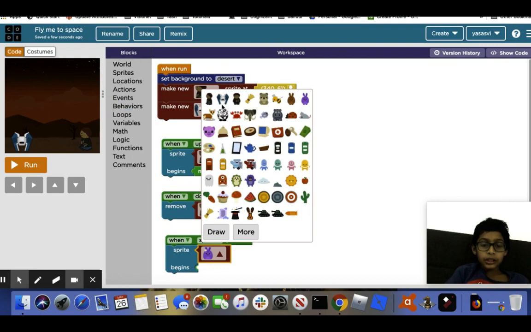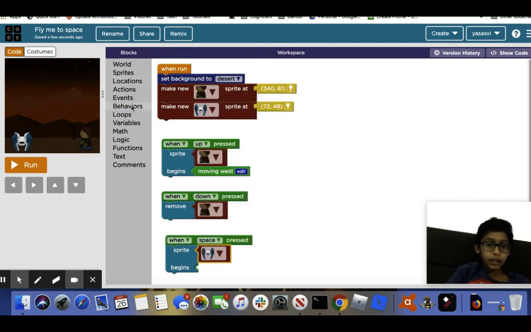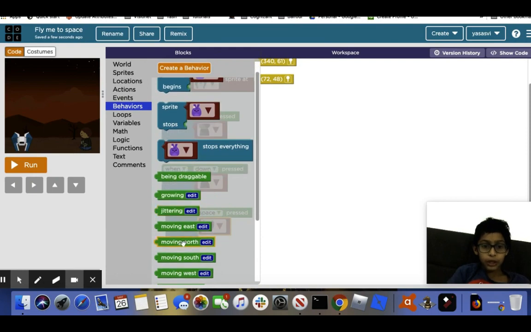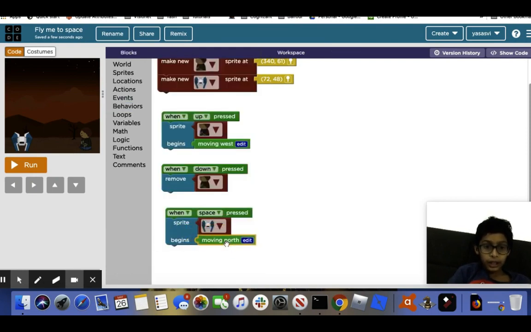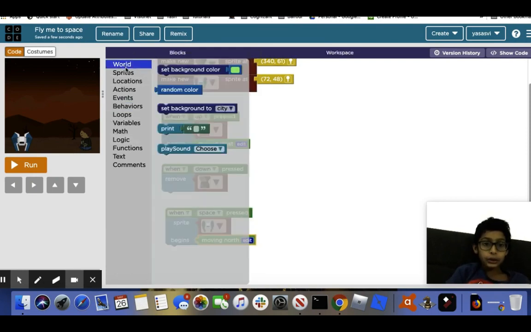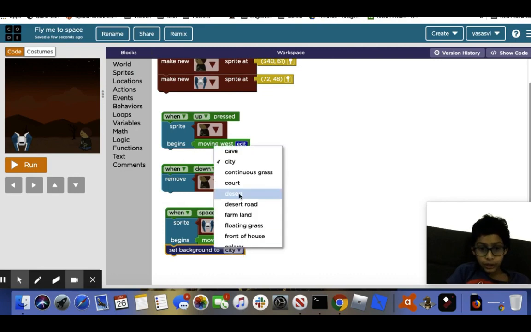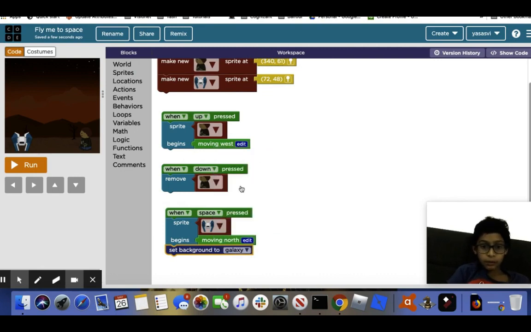And this time we want the spaceship. And then we go back into behaviors and we do moving north. After that, we go back into world and change the background to the galaxy. So as you can see, yep, right there.